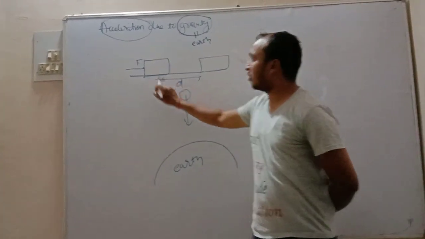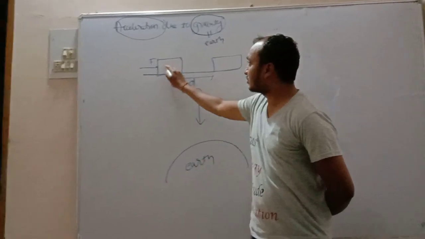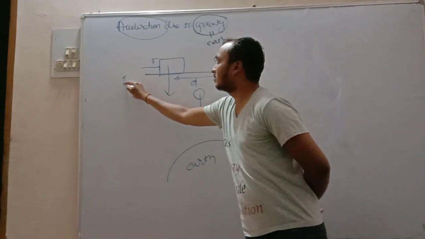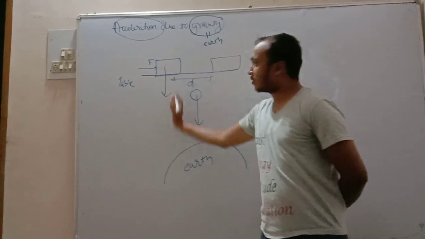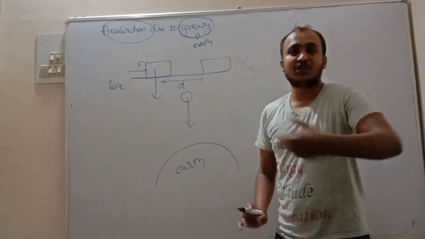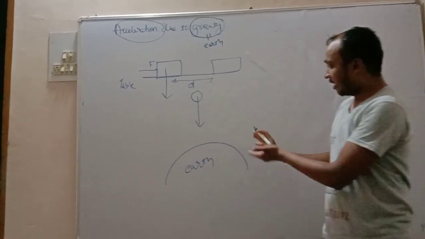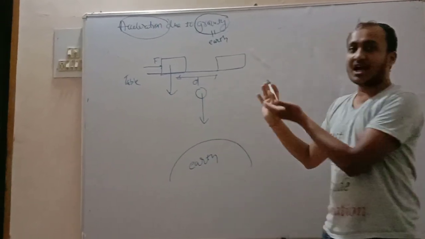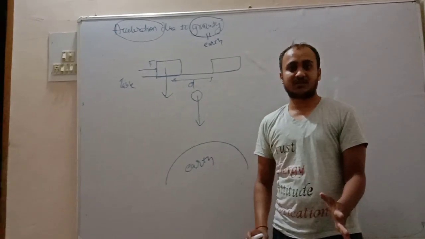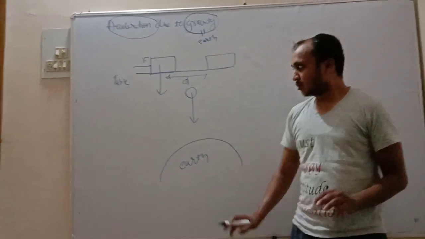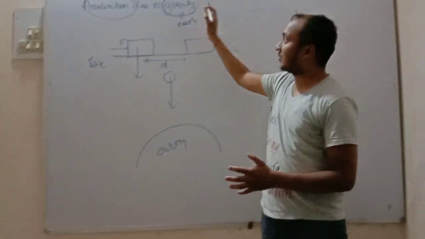In this object also the earth is applying force in the vertical direction, but there is a table, so the object is not moving downwards. If the table is removed, the object will move downwards. So the earth always applies force on every object, every time.